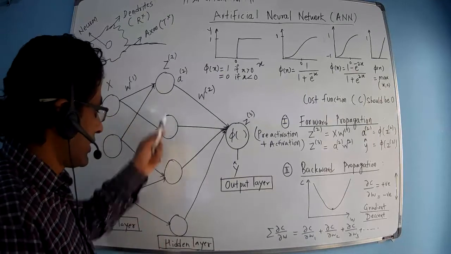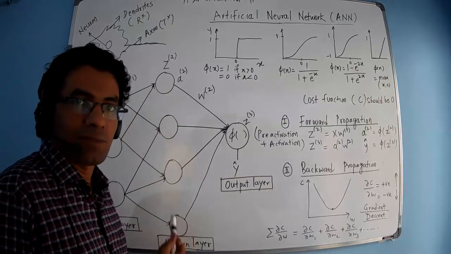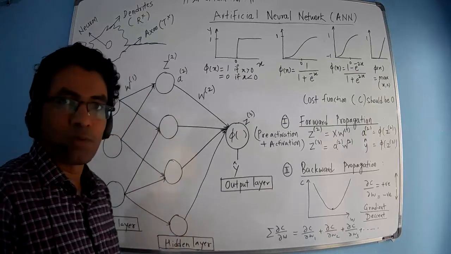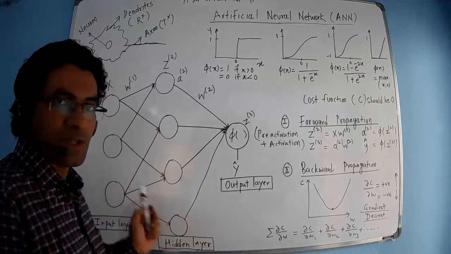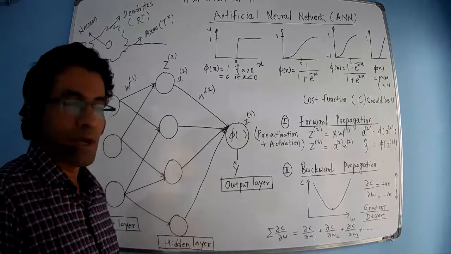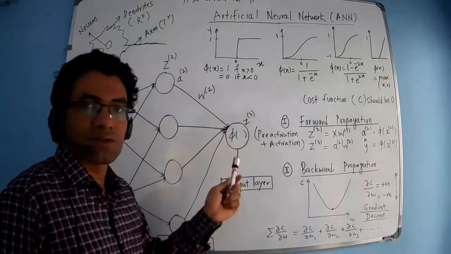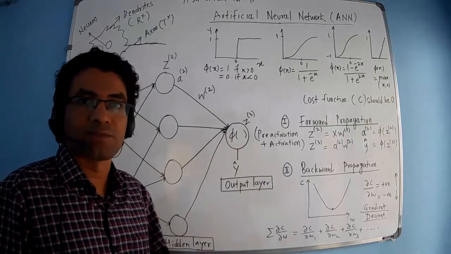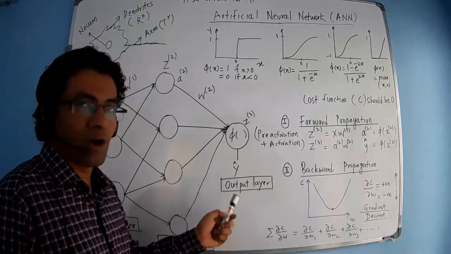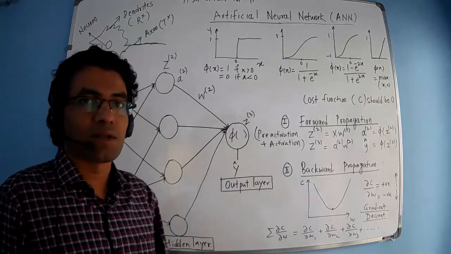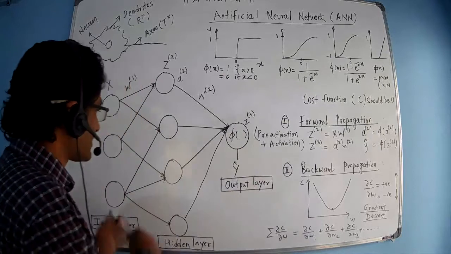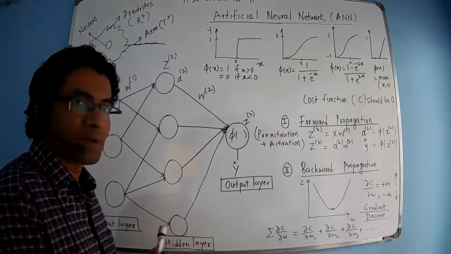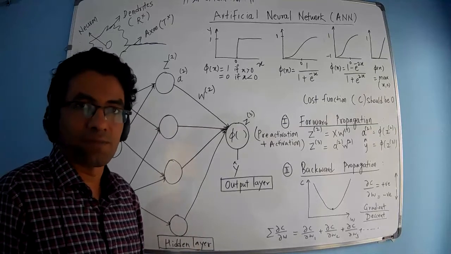Now next is the hidden layer. Similar to the input layer, the hidden layer consists of a group of neurons, which are connected to the previous layer and to the next layer. And at last we have one structure which is the output. Again it is a neuron, but it is producing the output, that is the predicted value. So this layer is called the output layer. Usually the output layer contains only one neuron. This is the structure of neurons, that's why it is called a neural network. And since we are artificially developing this, it is called an artificial neural network.